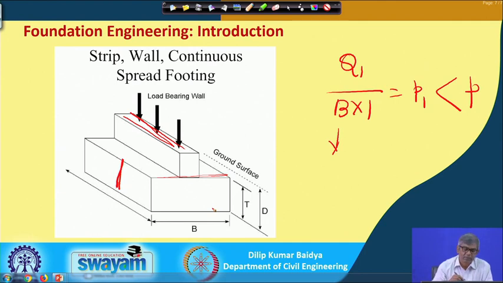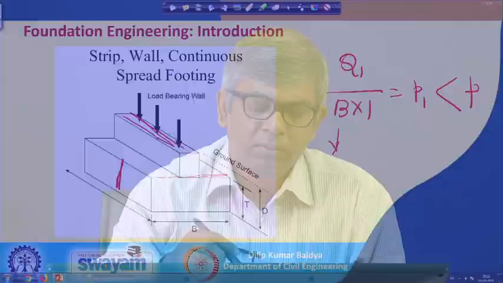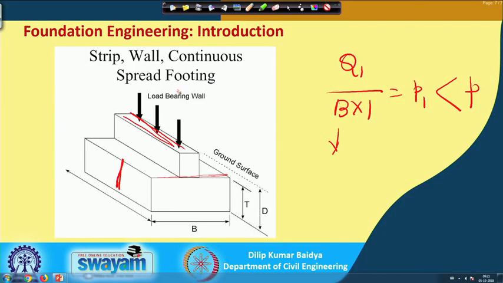So, this is the spread footing, the different kinds of spread footing, sometimes called strip footing, like a continuous strip. Sometimes it is called wall footing, that is below the wall. Most of the time we use this type of footing, and sometimes it is called continuous footing. Sometimes instead of a wall there can be a number of columns connected by a strip, and that can also be called a strip footing. So, this way different names are given.